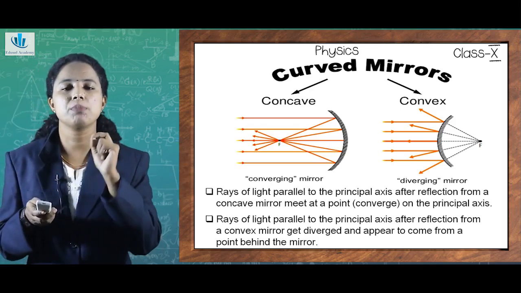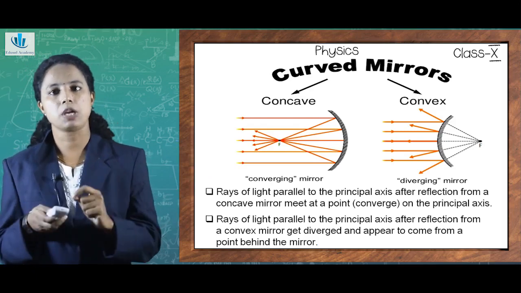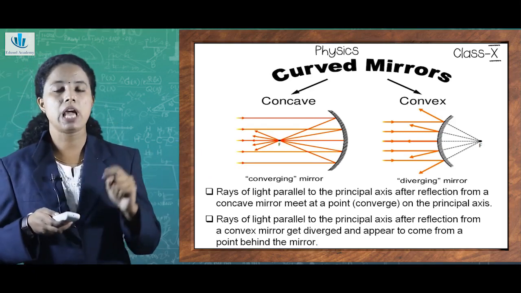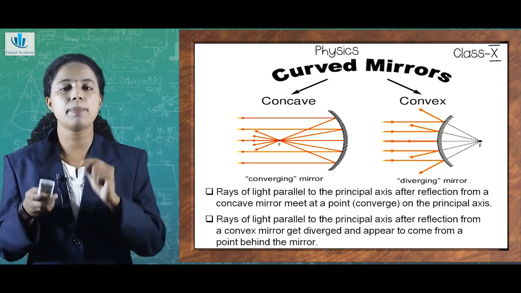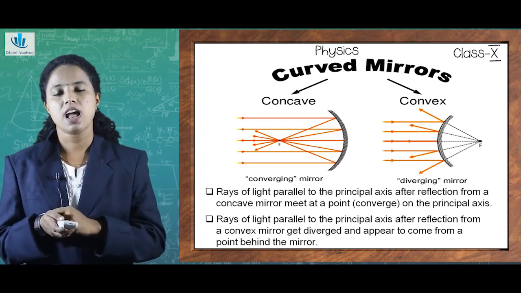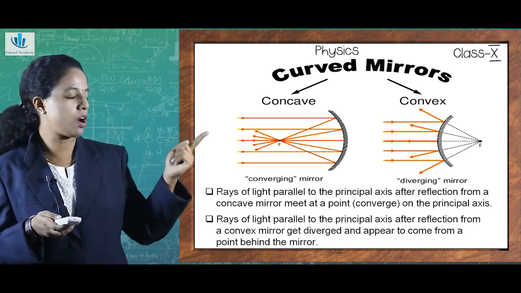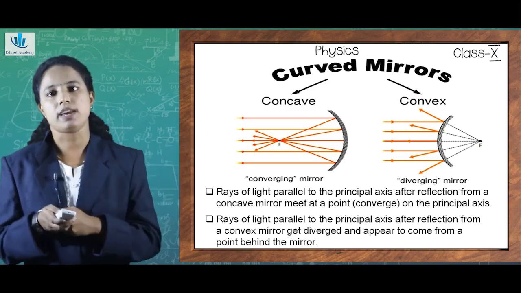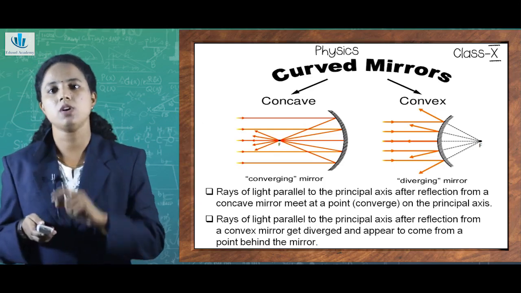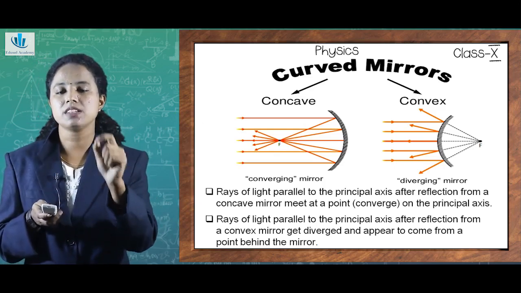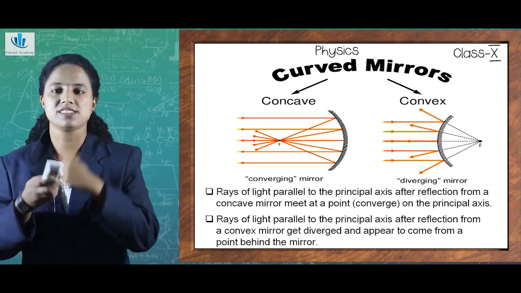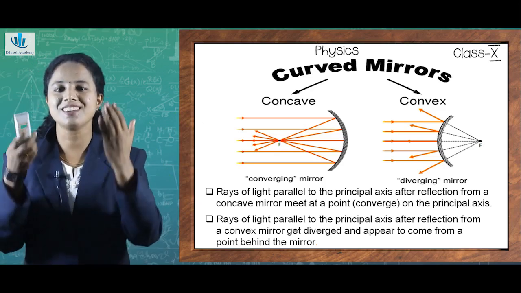How can a concave mirror be called converging? From the figure itself you may be able to understand that the rays of light passing parallel to the principal axis, after reflection from the concave mirror, will meet at a point or converge to a point on the principal axis. So, the rays of light after reflection from a concave mirror converge. That's why it is called a converging mirror.